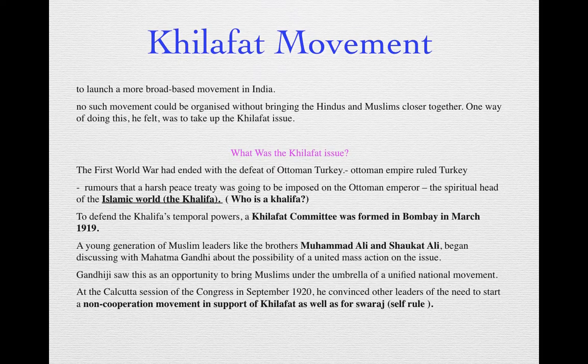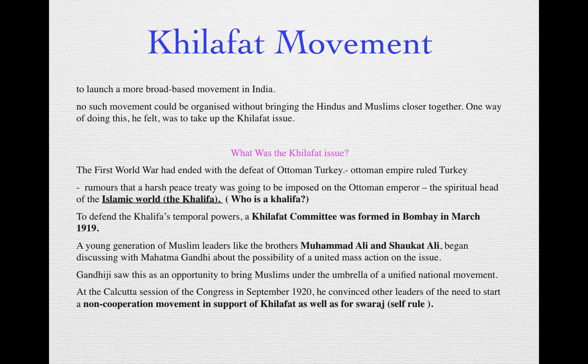So Germany, the Ottoman Empire, Austria Hungary, they were on one side. In the First World War, in the end, the Central Powers were defeated by the Allied Powers. That means France, Russia and Britain, the Allied Union, defeated the Central Powers. So the Ottoman Empire, which is ruling in Turkey, was also defeated because it was a part of the Central Powers.